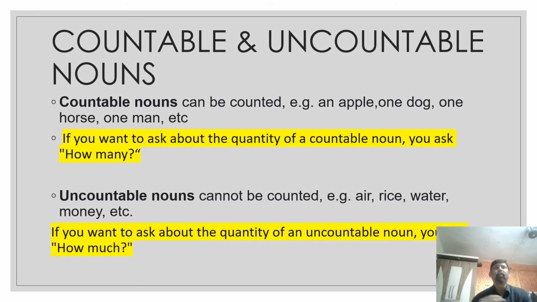Uncountable nouns cannot be counted. For example, air, rice, water, petrol, diesel, money. Money, you might argue that money is countable, but money is not countable. You cannot say one money, two money. So money is an uncountable noun. If you want, you can put rupees in countable nouns, dollars in countable nouns, but money as it is an uncountable noun. And if you want to ask about the quantity of uncountable nouns, you have to ask how much air, how much rice, how much water, and so on.